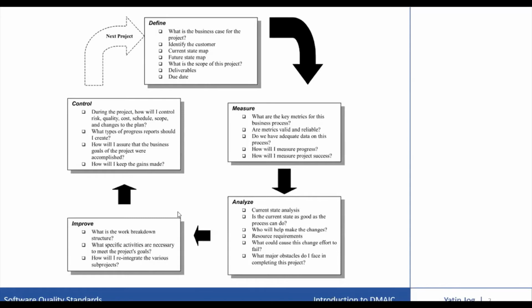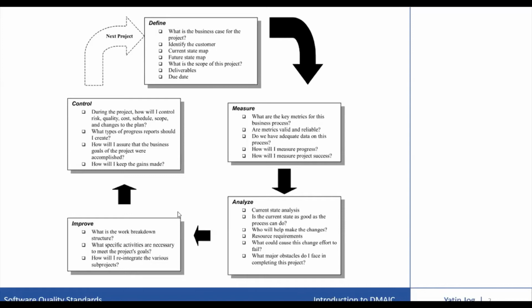In the define phase, you can ask a few questions like, what is the business case for the project? Identify your customers. What is the current state? What is the future state map? What is the scope of this project? What are the deliverables? What is the due date? So all the basic things you need to define.